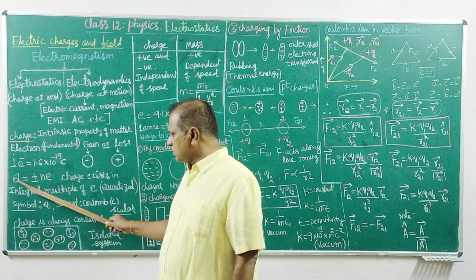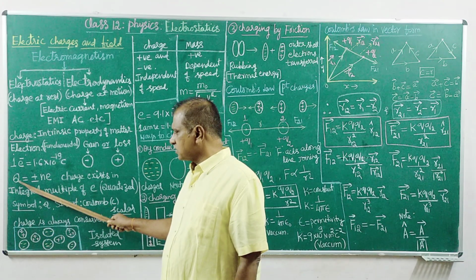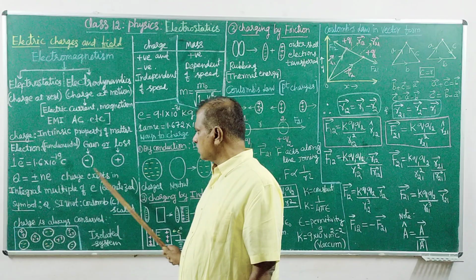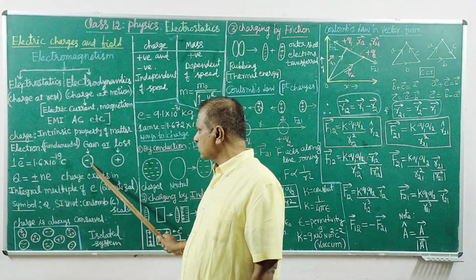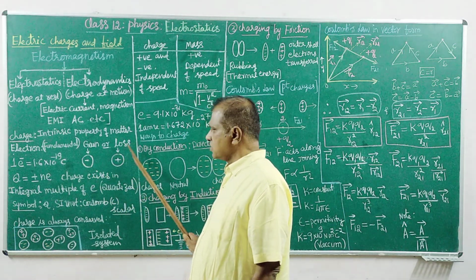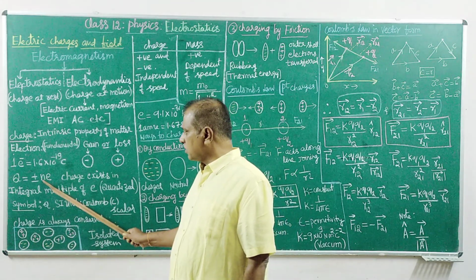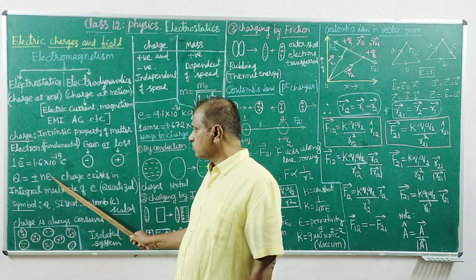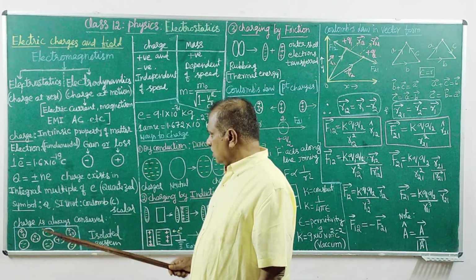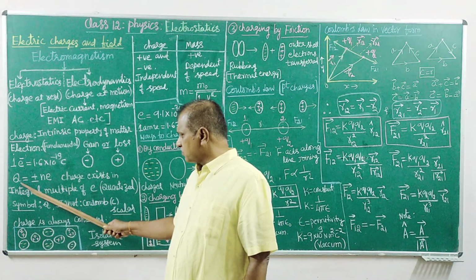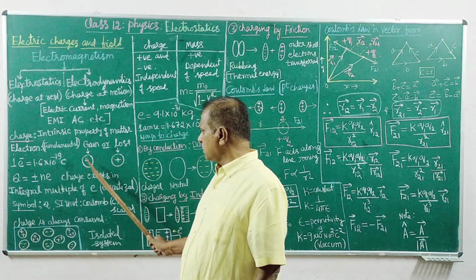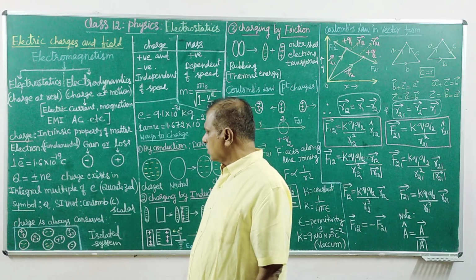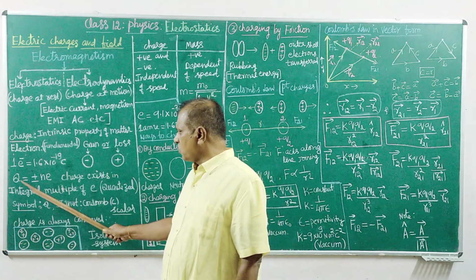Here Q is the symbol of electric charge, plus stands for positive charge, and minus for negative charge, that is, electron rich or electron deficient. n represents the number of electrons exchanged between the two objects, and e stands for the electron charge. After the exchange, the net charge remains, negative or positive.